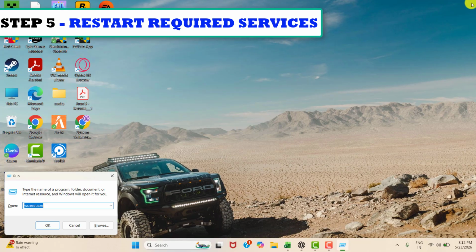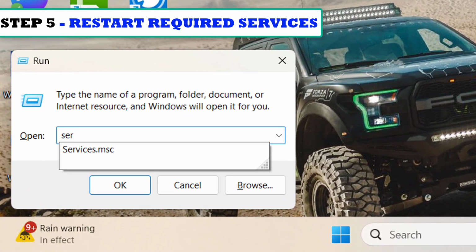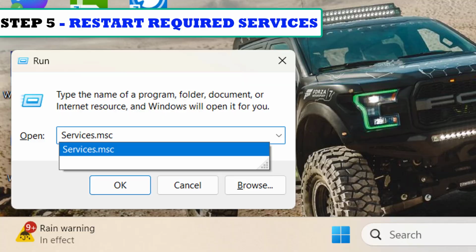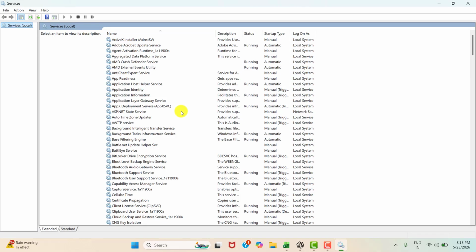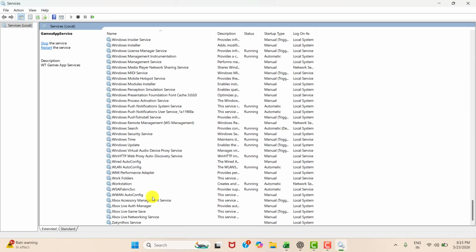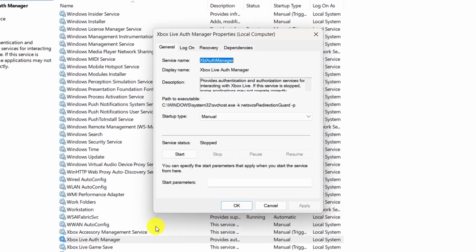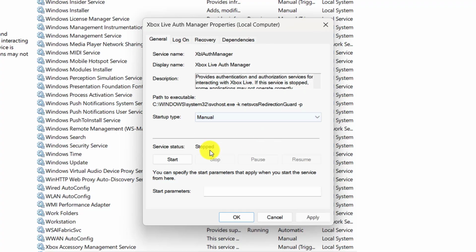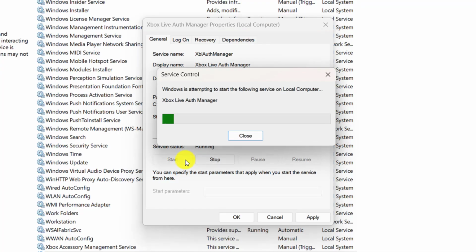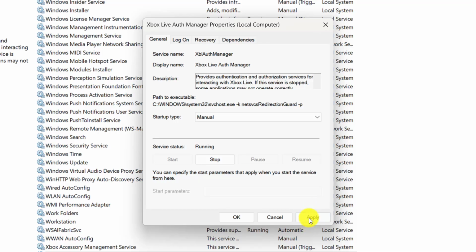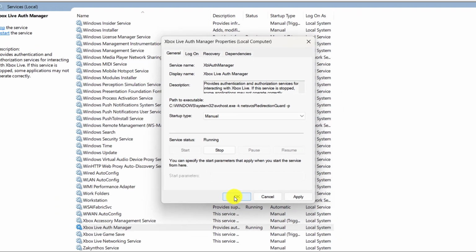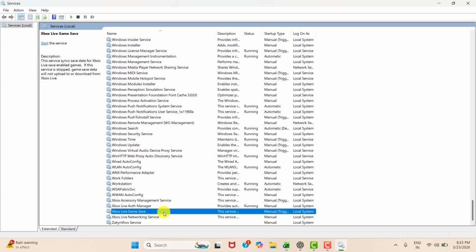So fifth step is to restart Xbox services. For that please press Windows R and then type services.msc. Please enter into the services and scroll down, you may see Xbox. Please make it in manual condition and then start it and apply and then click OK.